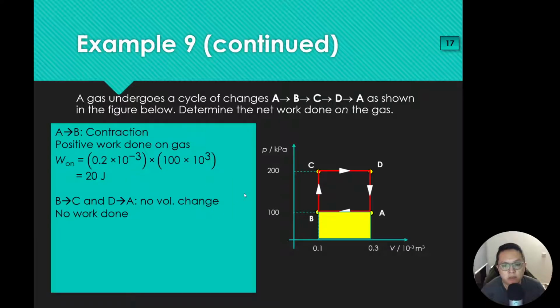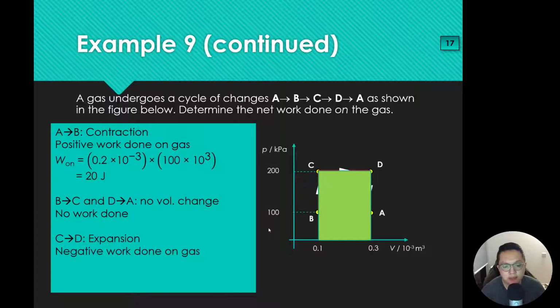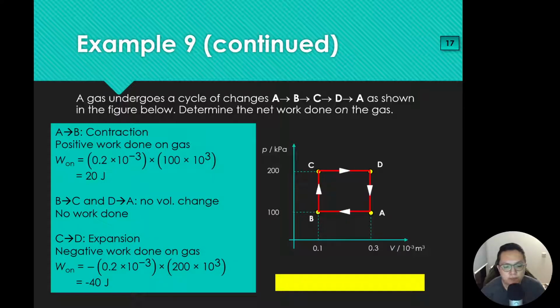Then moving on, we can look at C to D. For C to D, the work done is under C to D. Because it's expansion, negative work is done on the gas, and you get W on of negative 40 joules. So this is the net work done by the gas.